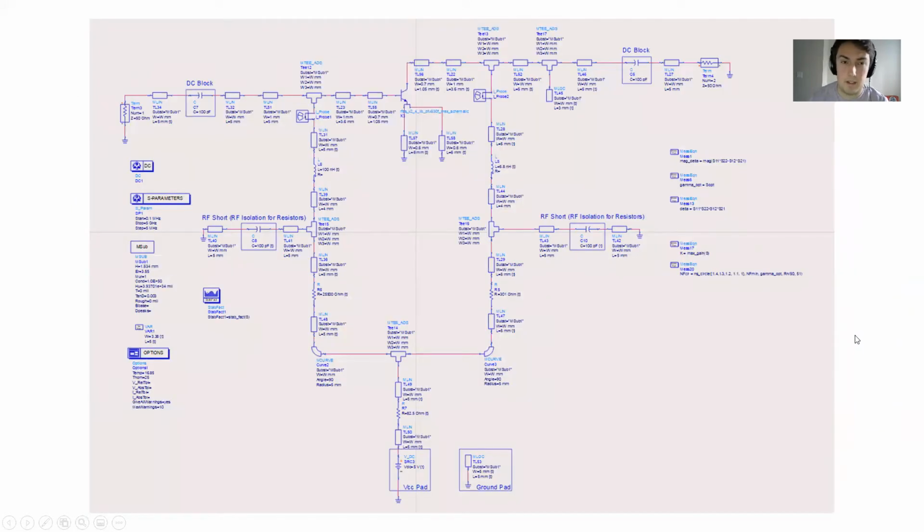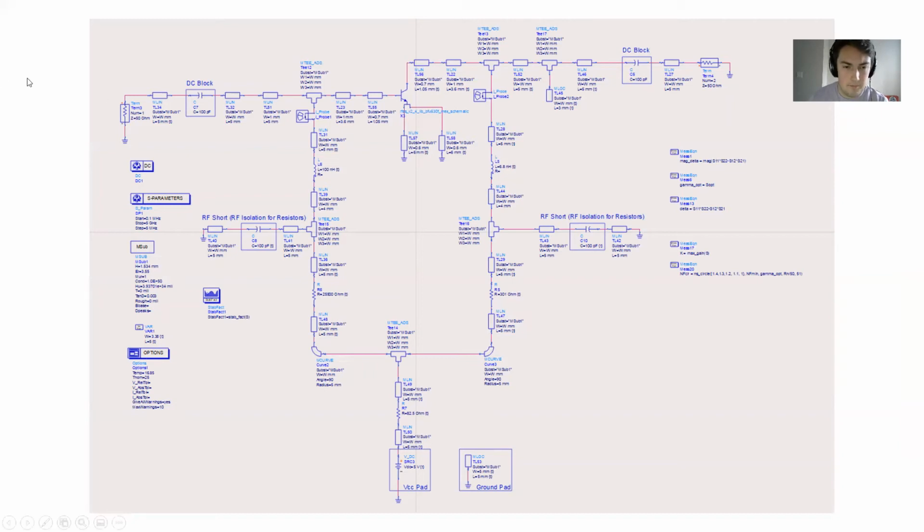So this is my final design here. As you can see, this is the source side here. We have our DC block that we considered in that initial design. We also have the line here that represents a smaller width than what we normally use for our different connections. And then also our inductor here. So this is the source side, kind of cutting off at the inductor. After that, we have our RF short or RF isolation. This is something that we talked about when protecting these biasing resistors in class. This is a concept that helps you still use this inductor for matching, but also be able to properly bias the system.